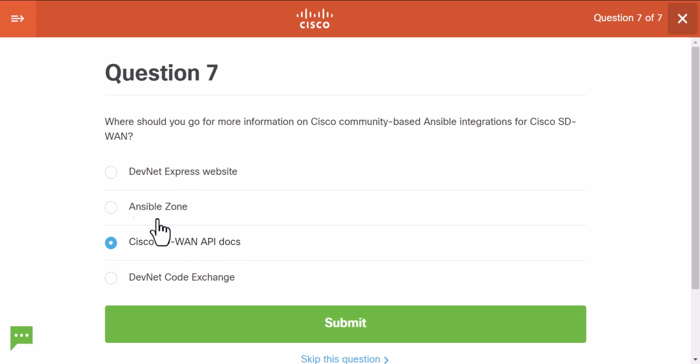DevNet Express, Ansible Zone, I don't think that actually exists. DevNet Code Exchange, I actually have one project there published. It's basically a repository, sort of like a catalog. It's a catalog of all kinds of integrations or code or solutions, samples, which has to do anything with Cisco. So that's probably the correct option here.